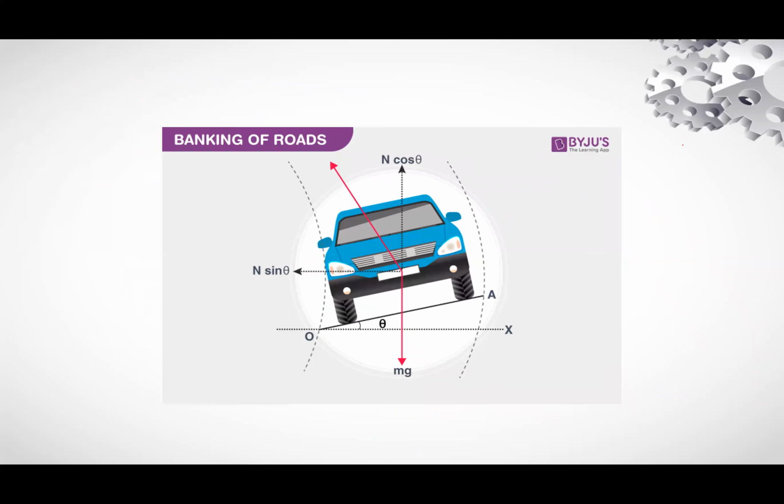Now, if you look at the diagram, weight is acting in the downward direction. This is weight, mg, and its vertical component acts in this direction, and the horizontal component acts in this direction.